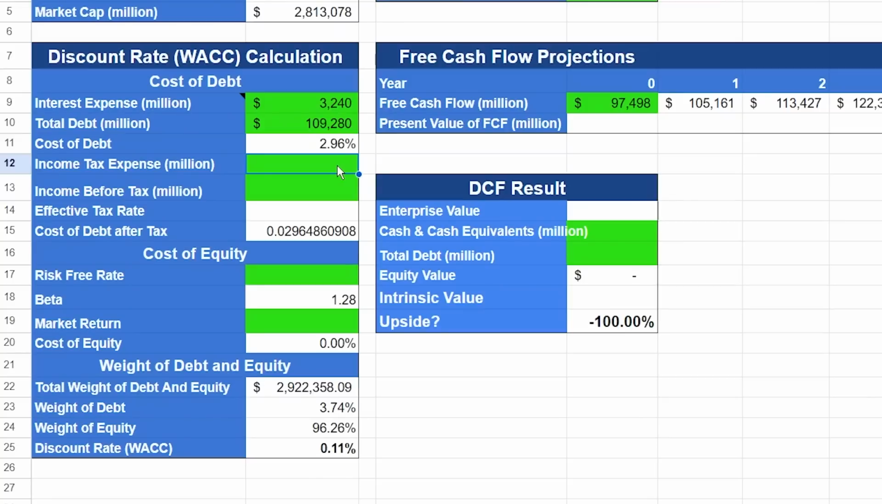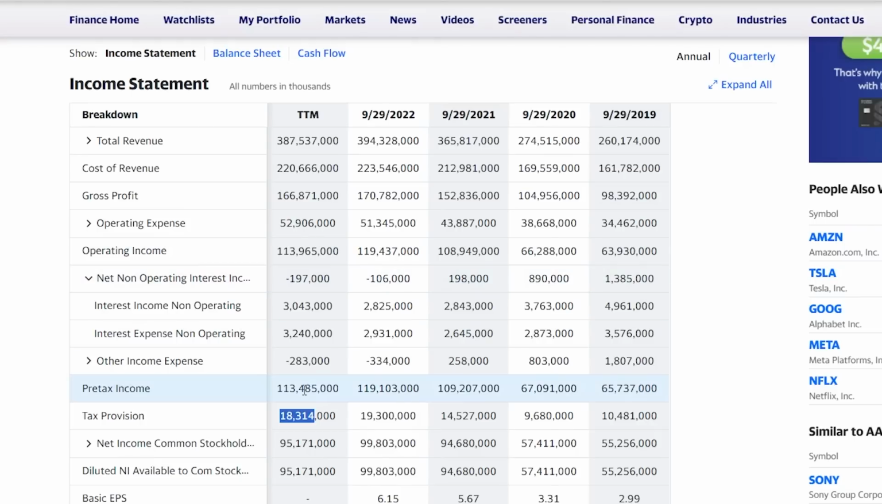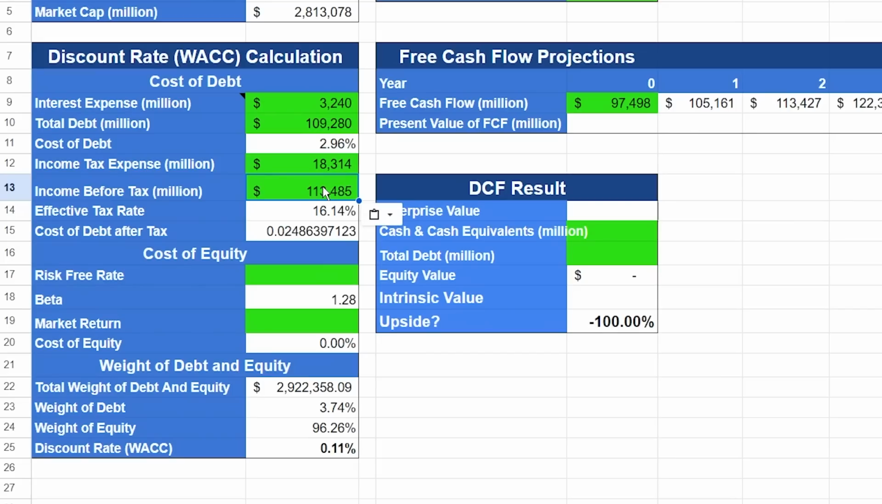Copy the number, head back and paste it in. As for the income before tax, again, head to Yahoo Finance and look for pre-tax income. Copy it, head back and paste it in. We are almost done here.